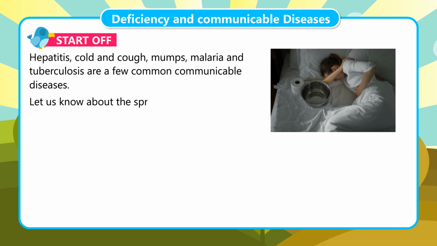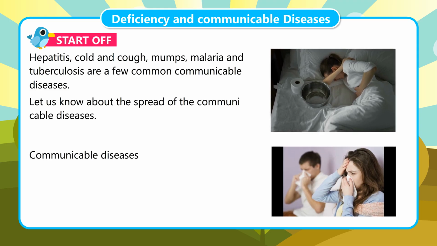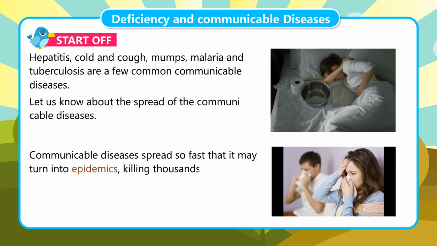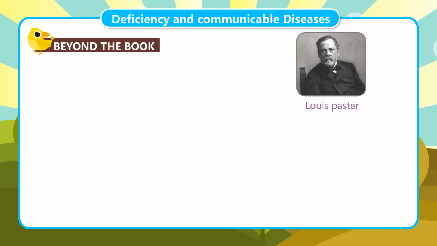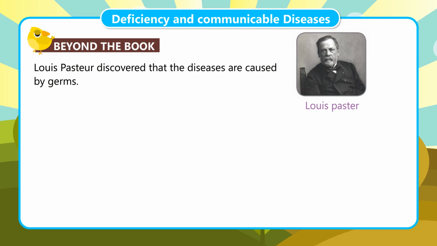Let us know about the spread of the communicable diseases. Communicable diseases spread so fast that they may turn into epidemics, killing thousands of people in a short time if not controlled promptly. Let us learn how they spread. Beyond the book. Louis Pasteur discovered that diseases are caused by germs. He was the first person to do so.